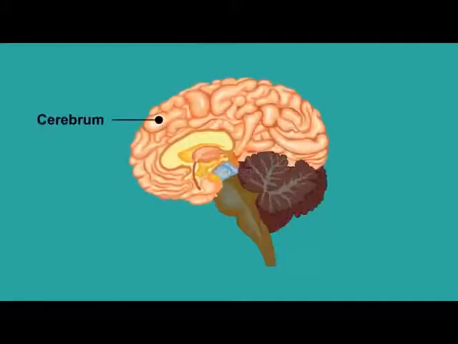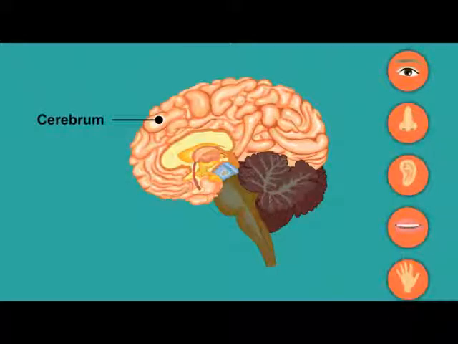The grey, wrinkly upper part of the brain is the cerebrum. It is divided into 4 areas. Each area controls different parts of the body. The back area controls the vision, while other areas control functions like movement, speech, memory, emotions, and touch.